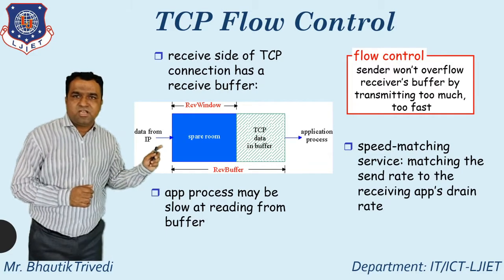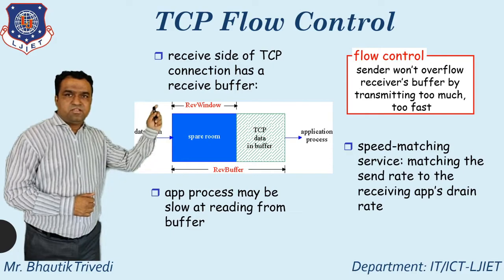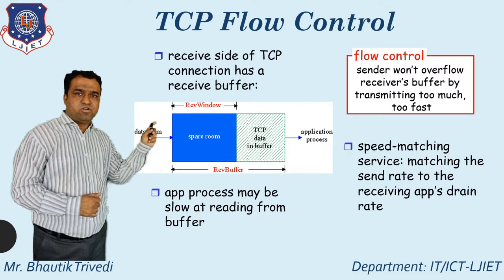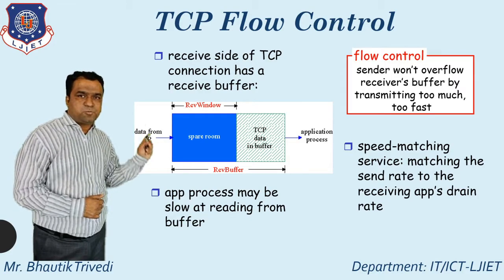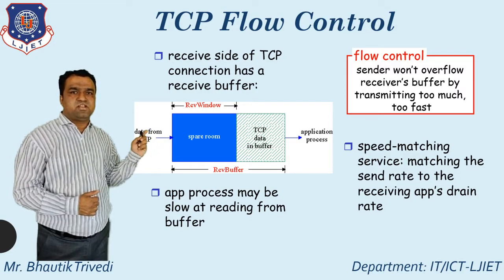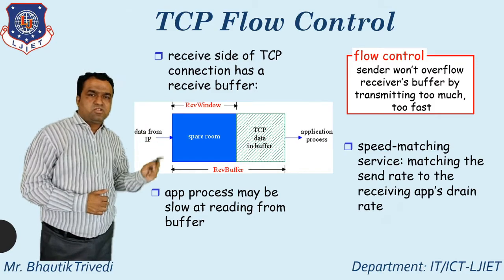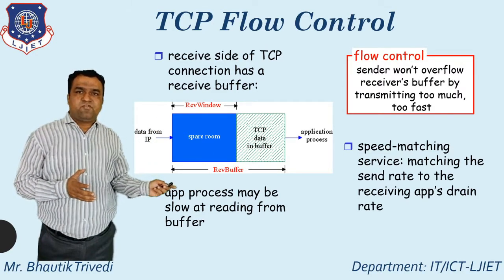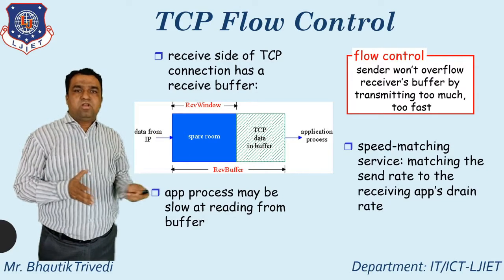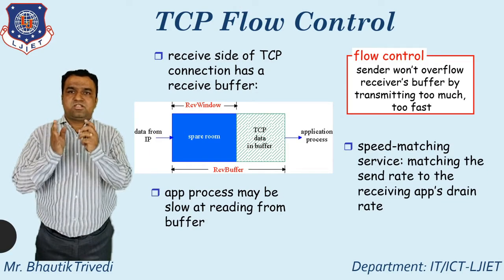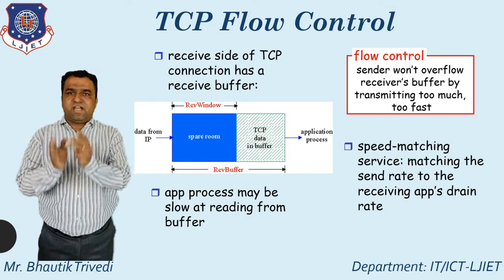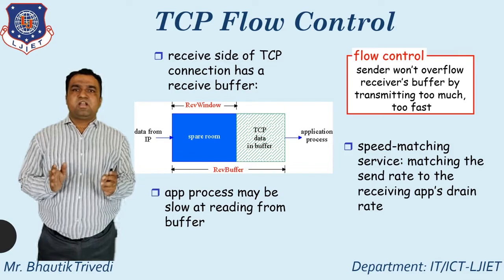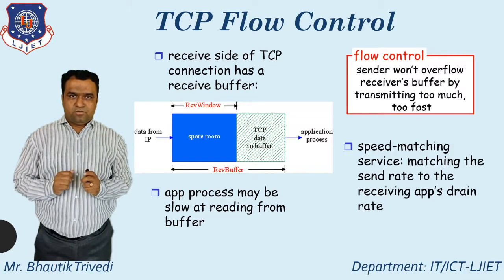So here you just see that is the data from IP. This is the receiver window. This is the receiver buffer. The receiver's window supported two things: one is the spare room and the second one is known as the TCP data in buffer. So this is the general structure of the receiver buffer and receiver window, and you must remember the speed matching for the sender buffer and receiver buffer, that is the most important one in TCP flow control.